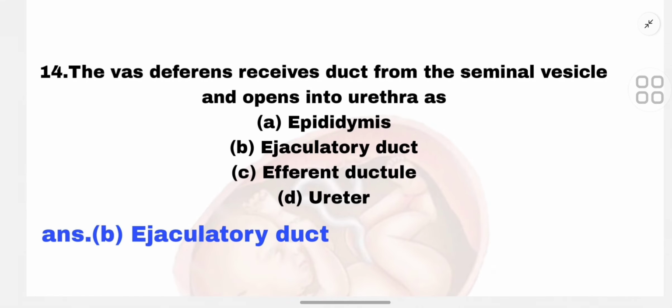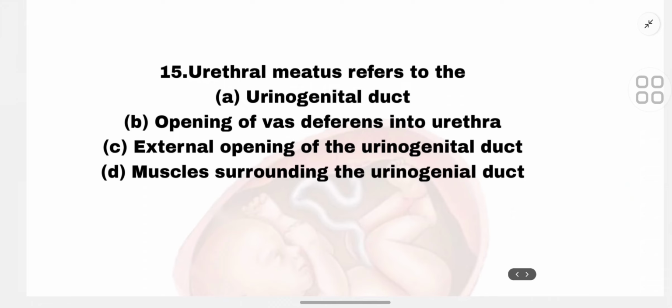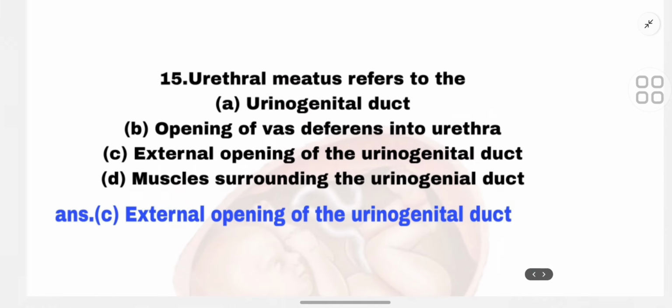Ejaculatory duct. Now the 15th MCQ is: urethral meatus refers to the first urogenital duct, B. opening of vas deferens into the urethra, C. external opening of the urogenital duct, D. muscles surrounding the urogenital duct. So the correct option is C. external opening of the urogenital duct.